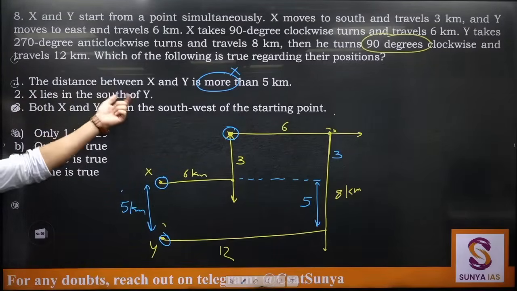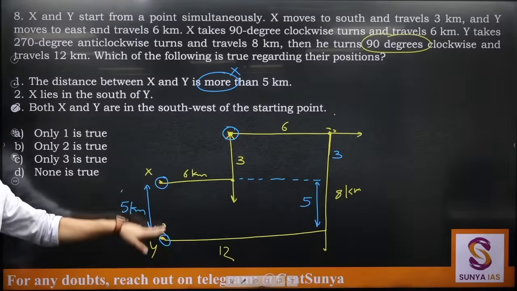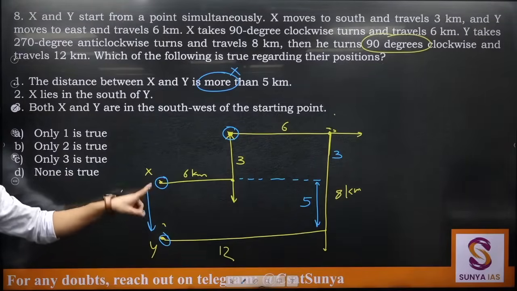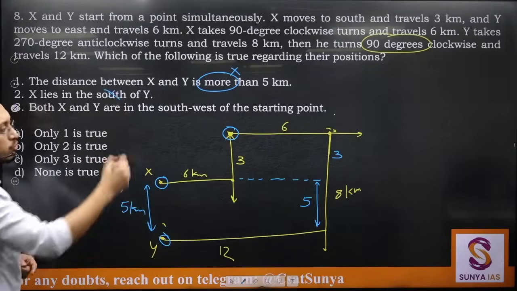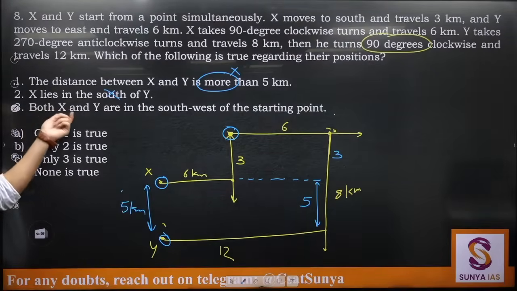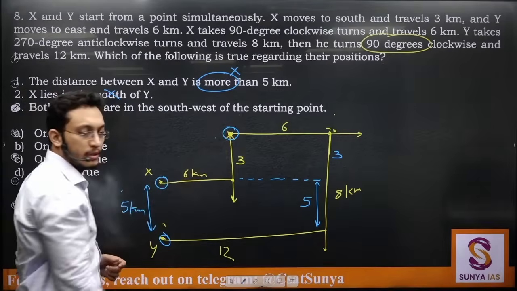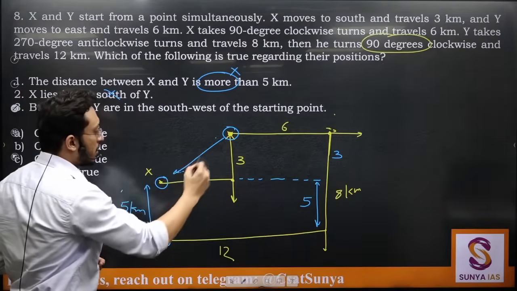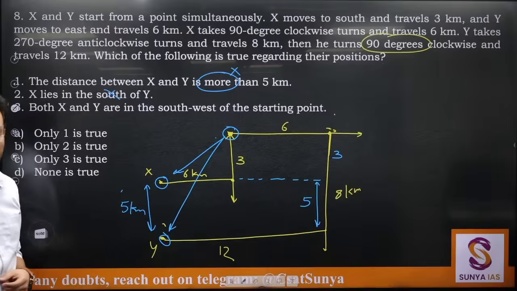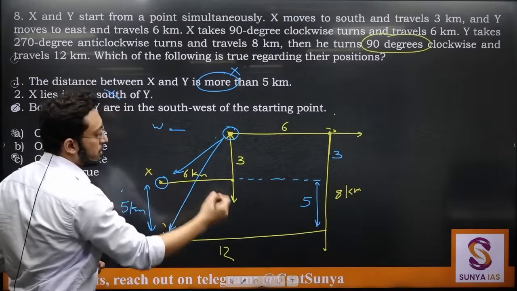X lies south of Y, नहीं, Y is lying south of X, X lies north of Y, तो south में नहीं है. Both X and Y are in southwest of the starting point, so this is the starting point. Can I say this directions are southwest directions, because this is west, this is south.